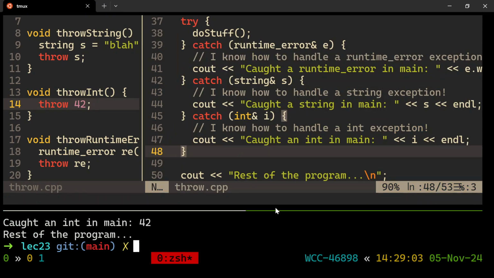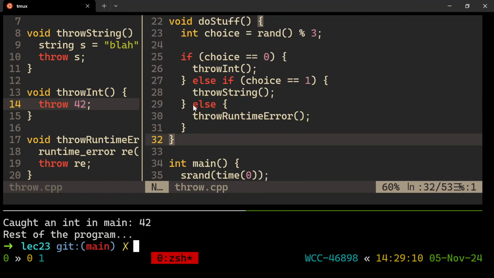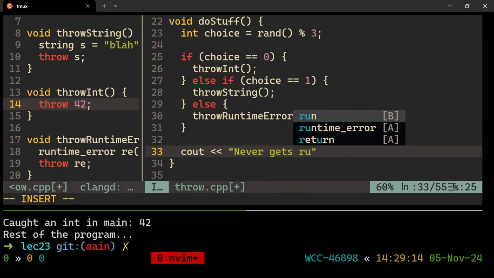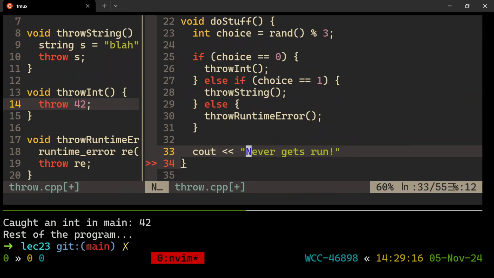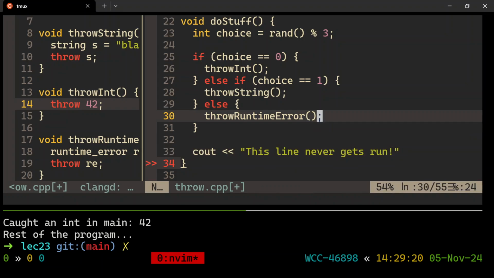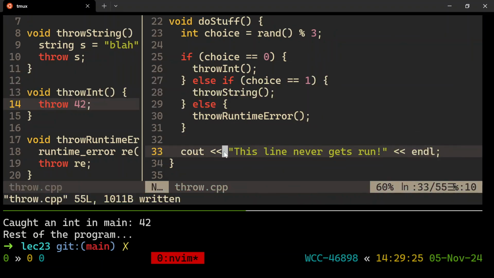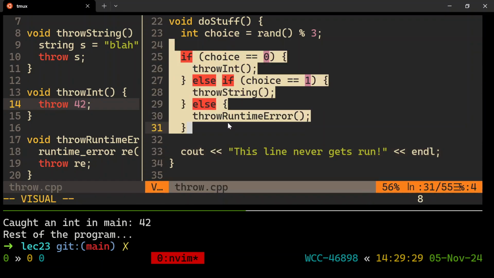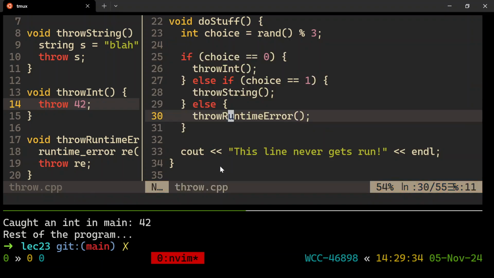Question: does everything in the do stuff function still occur? No. So again, if I had a line right here, it never gets run. Even if it was at the beginning? If it's at the beginning, sure. It's just going to run things in order until it either returns or it throws an exception. So if it was at the beginning, this is fine, but this line will never get run, because one of these lines is for sure throwing an exception, and it's going to jump to a handler the second it sees one.